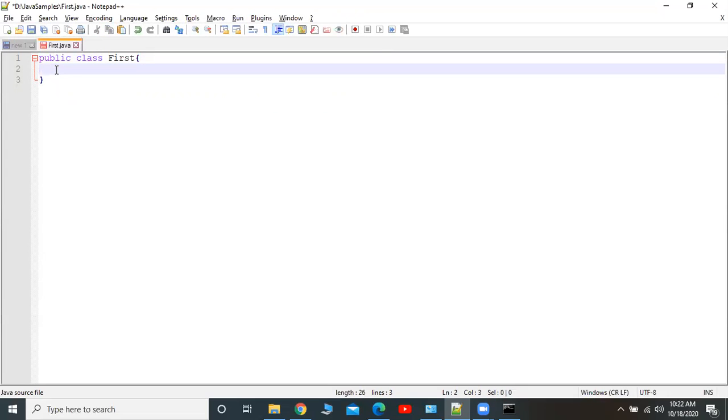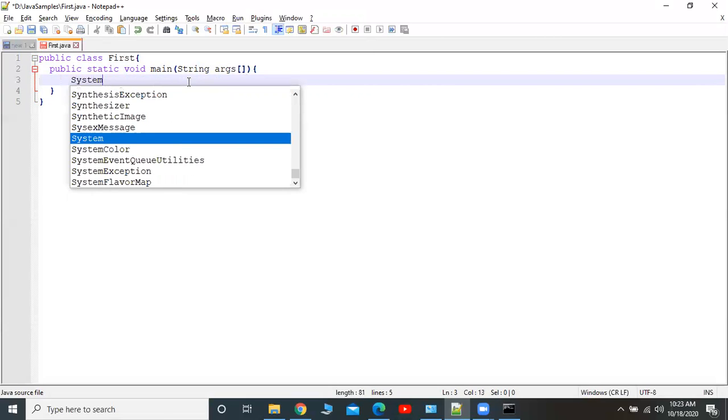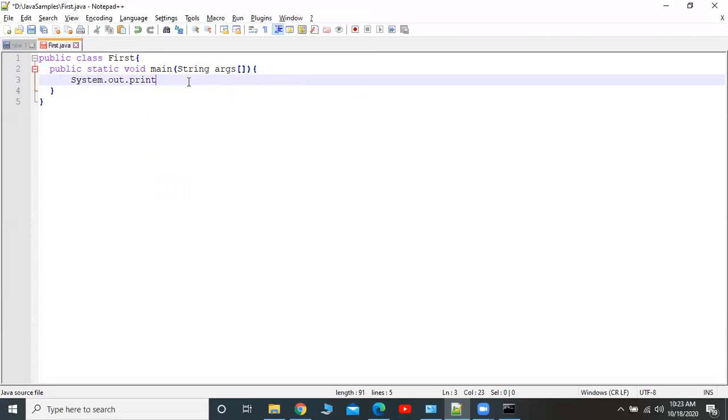Then we have to write one method, public static void main, String args, and inside this you have to close the brace. So this is the main syntax whenever you are writing any Java program. Now inside this you have to write whatever you want. Suppose I want to display my name.